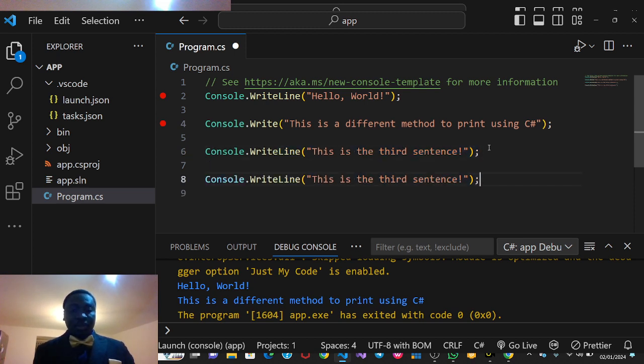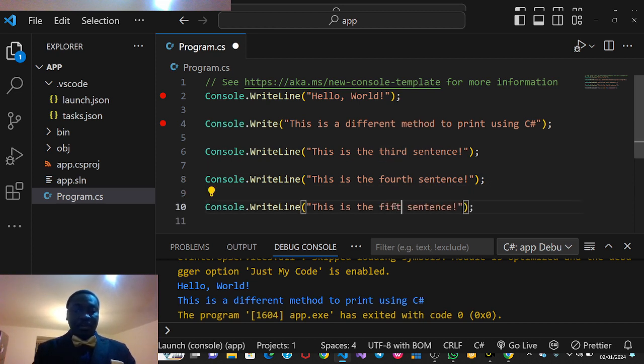I'll move on to another one. This is the fourth sentence. Then the next one, this is the fifth sentence. So I'm going to put a breakpoint.